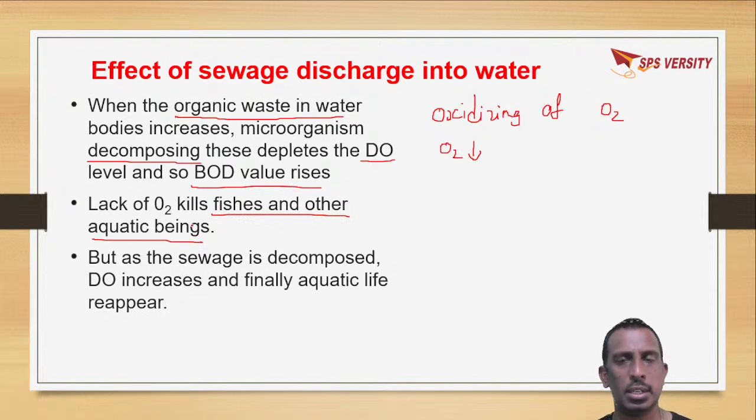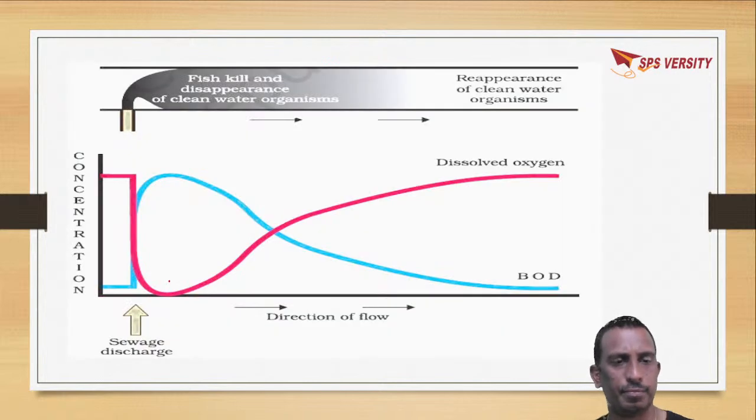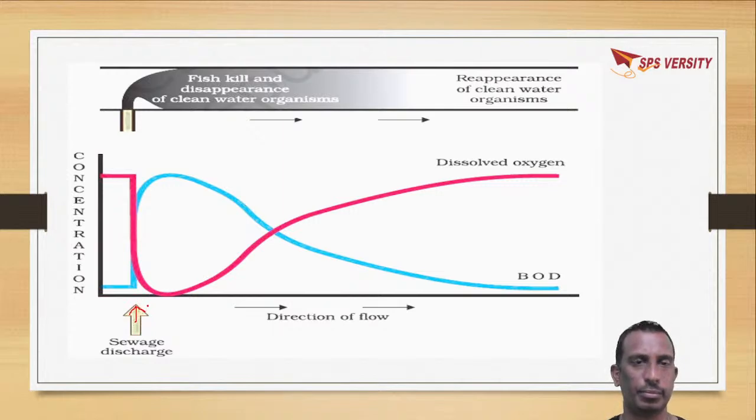Okay. But as time passes on, the sewage is decomposed, the DO levels will increase, and finally aquatic life may reappear. In this graph you can see the sewage discharge. When it is very high, the BOD value is very high and the dissolved oxygen is very low.